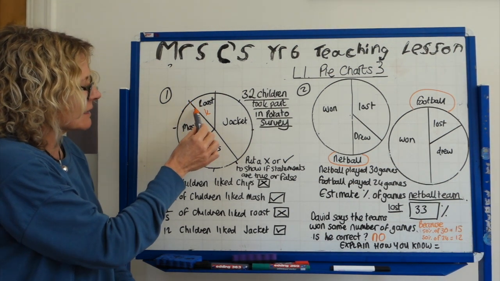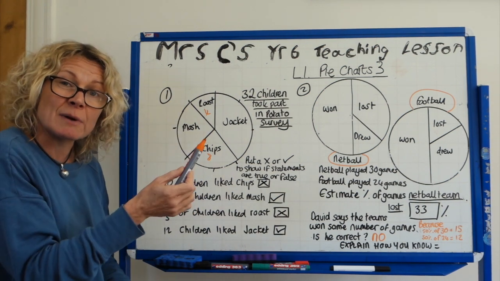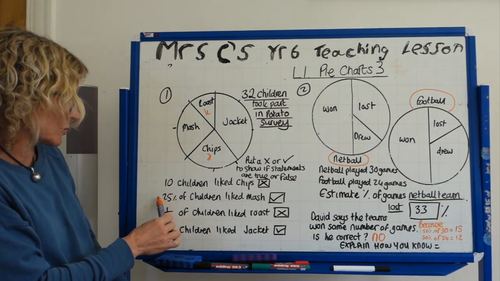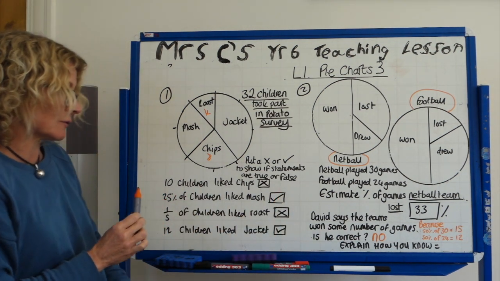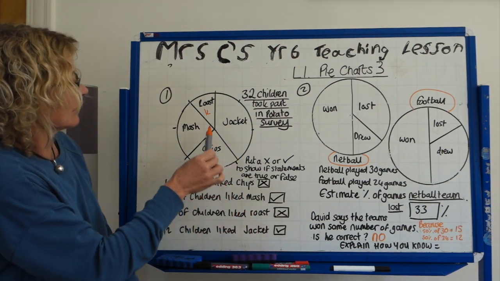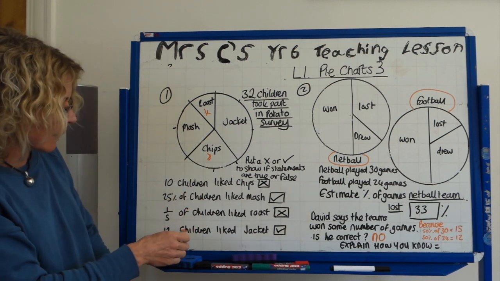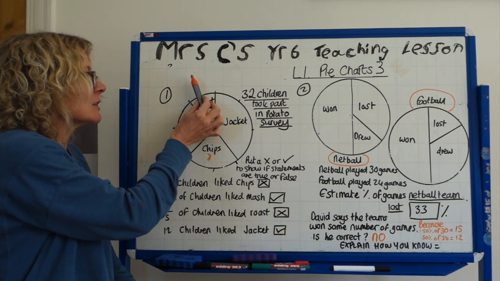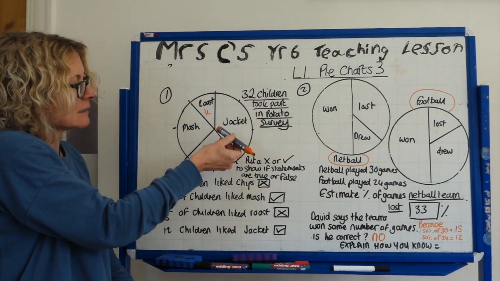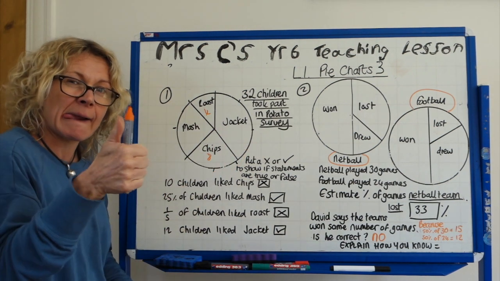25% of children liked mash. You can see that this looks like a quarter of the graph because it's 2/8. 2/8 is equal to a quarter. 25% is equal to a quarter. So yes, 25% of children like mash. A fifth of the children like roast. Well, we know that that's an eighth, so we know that's wrong, don't we? An eighth isn't a fifth. And 12 children like jacket. We know that each eighth equals 4 children. 4, 8, 12. Okay, so that is correct.